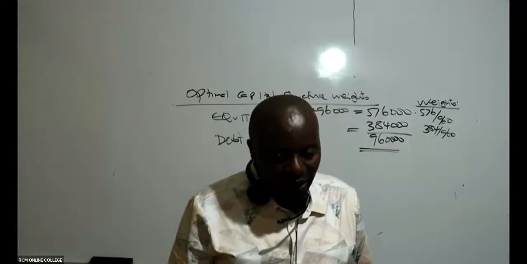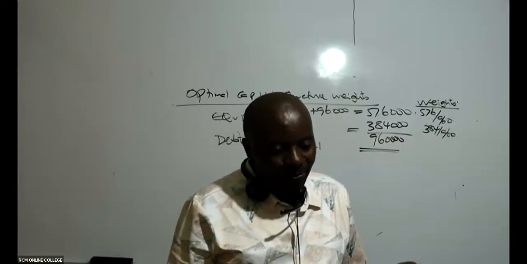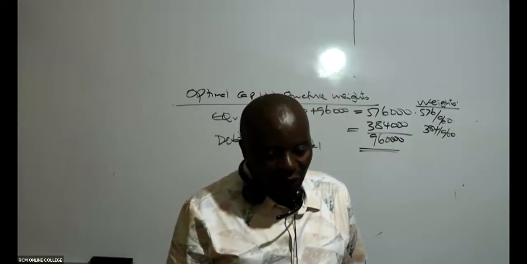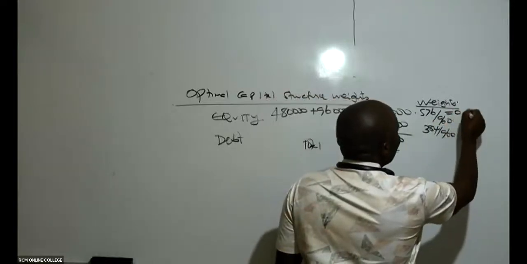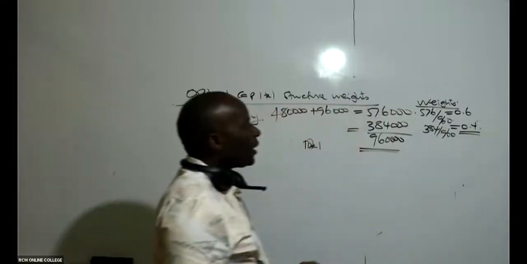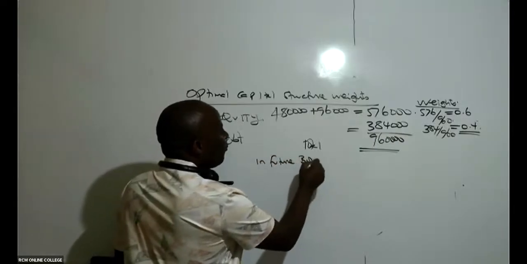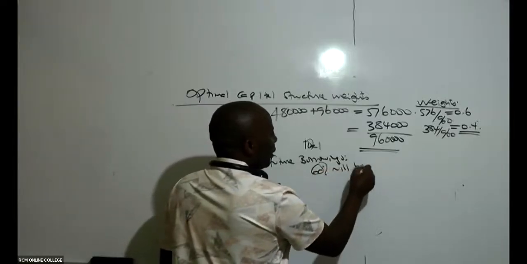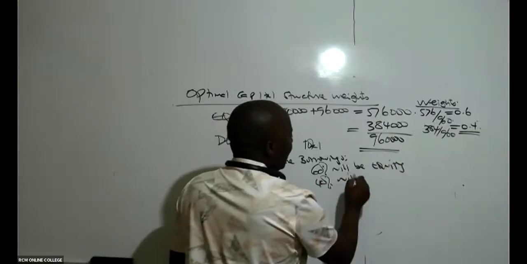0.6. Exactly 0.6. So most of them are saying, Mwalimu, this should be 0.6. Thank you very much. Then therefore, this will be 0.4. So what does this mean? It means that in future, even in future borrowings, 60% will be equity, and the 40% will be debt.